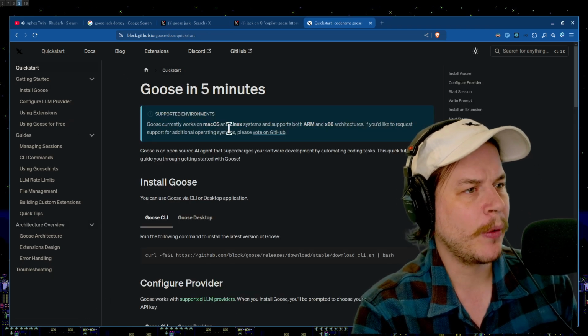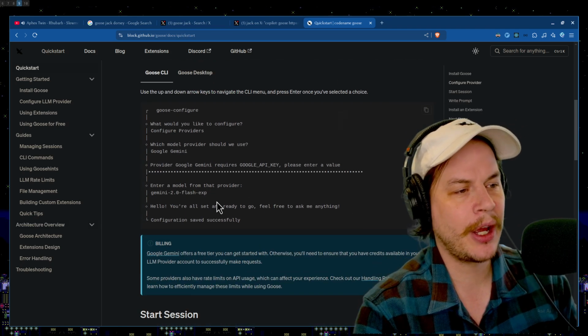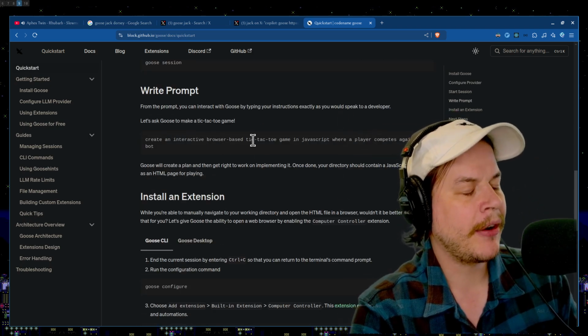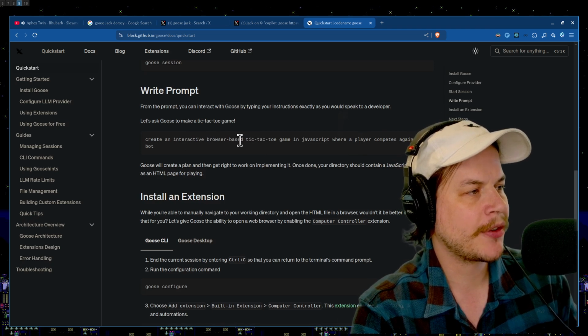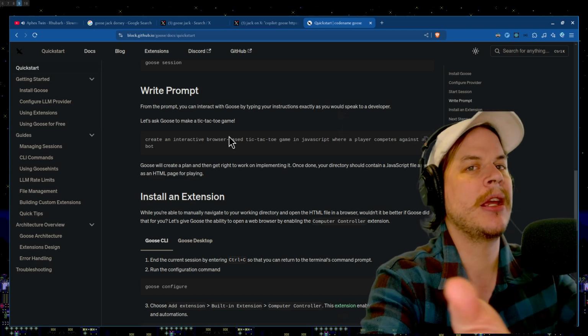Here we go. We've got the quick start. Yeah, you can start in 5 minutes. Great. Check it out. You can install it. Here's a way to install it. Great. I already did this. I don't care. You can write a prompt. It says create an interactive browser-based tic-tac-toe game in JavaScript where the player competes against a bot. So that's just any other.